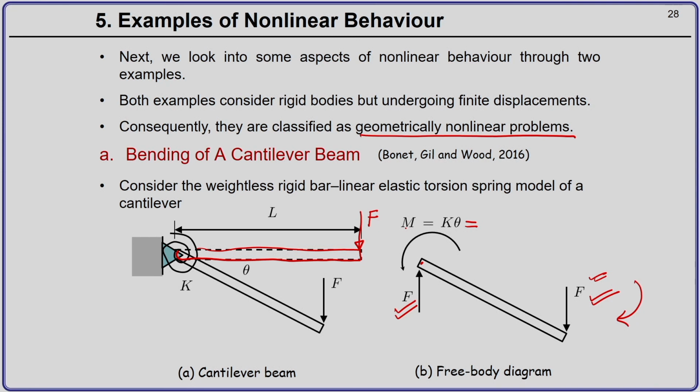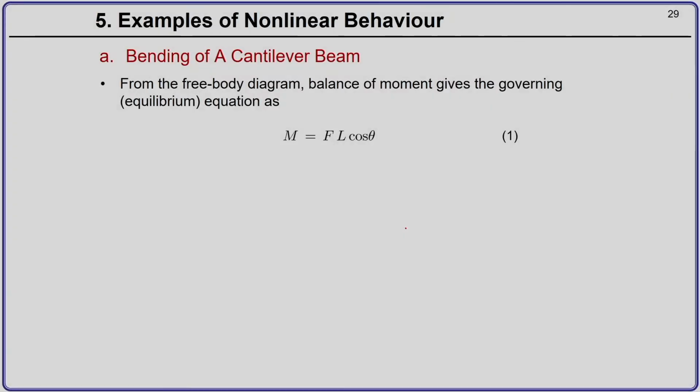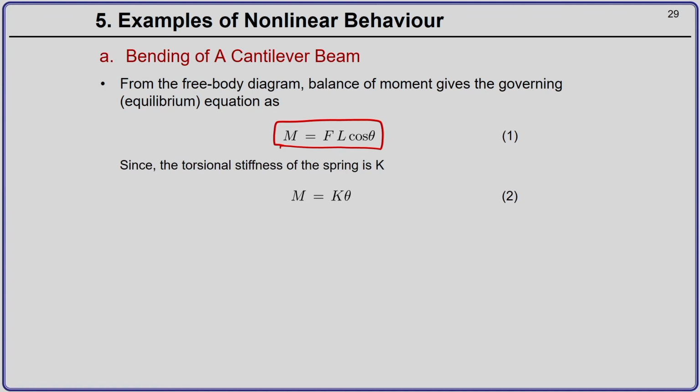Now, using free body diagram and balance of moment, you will get the governing equation given by equation 1, where moment m is equal to F into L into cos theta. Also, you can see that the torsion stiffness of the spring is k, so the moment by the spring will be equal to k into theta.